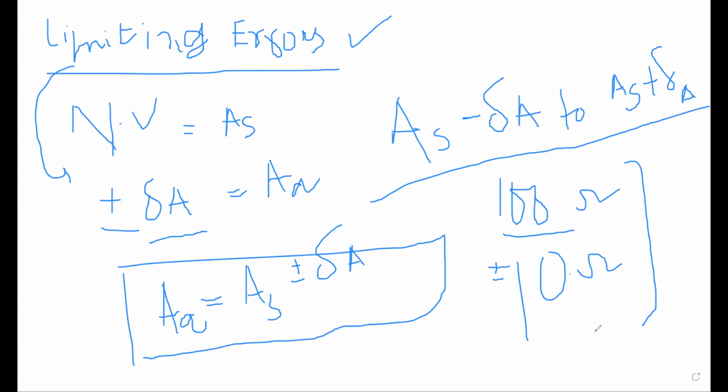90 to 110. Very good. The 90 to 110 will be the limit. That means I can write, I'm moving on to the next page. That means I can write that the value should lie between AA greater than or equal to 90 ohm, because I have two signs, plus minus. And another limit will be AA less than or equal to 110 ohm.